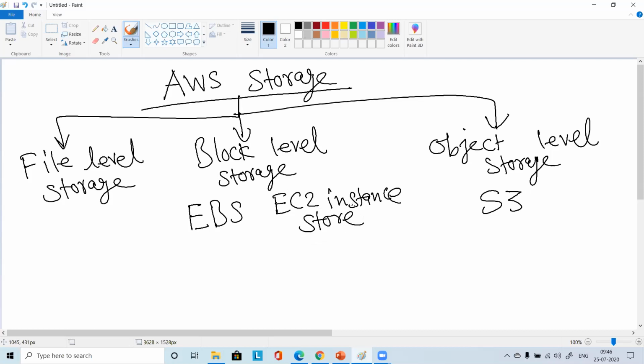Yes, Harish. So this EC2 instance store, it is not for all the instances. For some C5 or some instance types, we found it. This EC2 instance store is coming from the local hard drive of the host machine on which your instances are hosted.